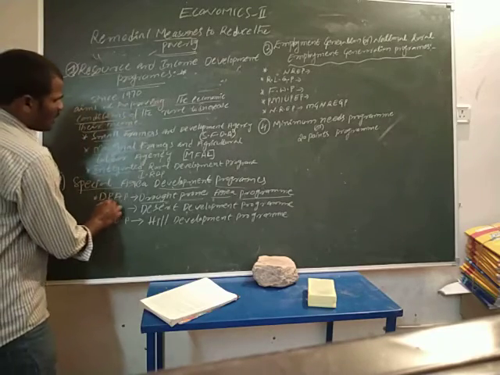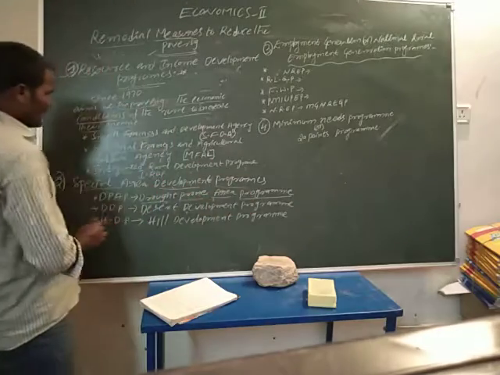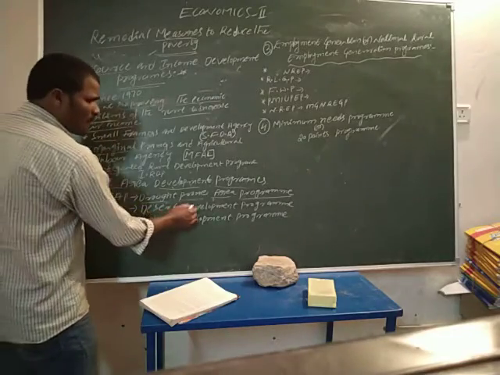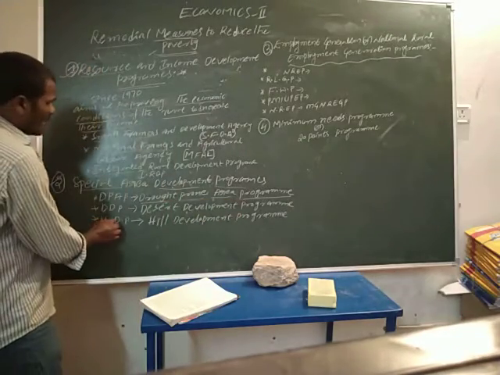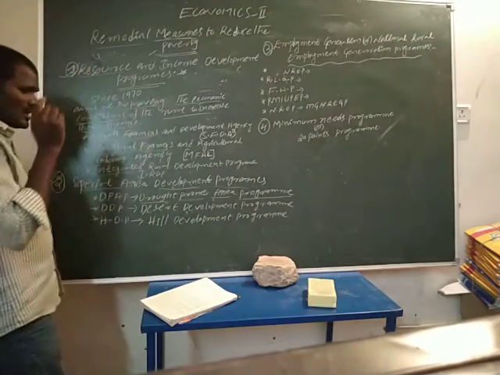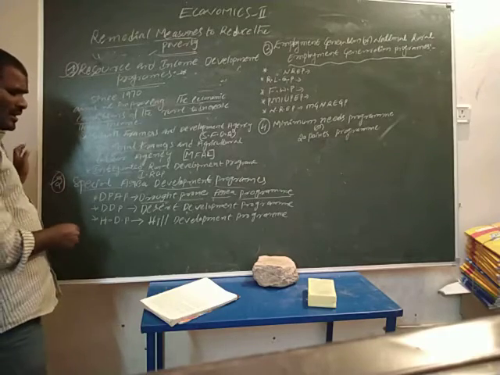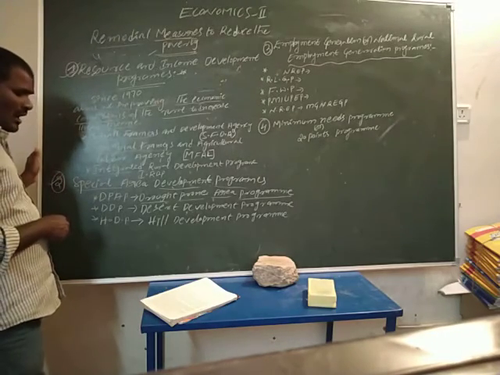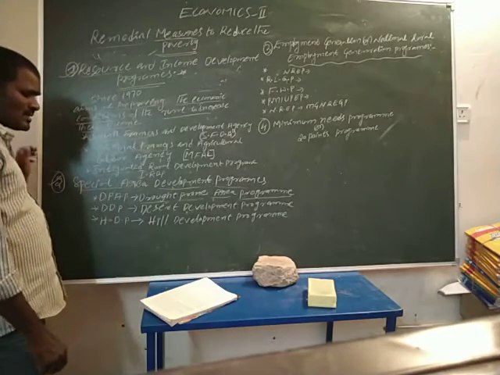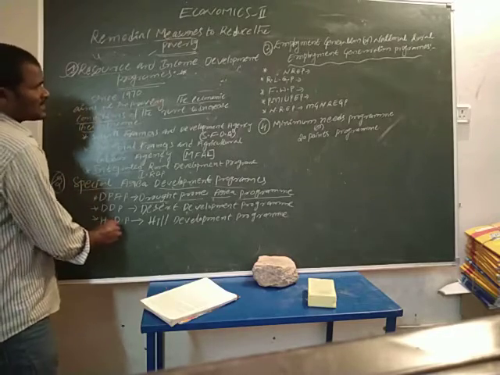First one is DPAP, Drought Prone Area Program. Next one, DDP, Desert Development Program. Next one, HDP, Hill Development Programs. Including the programs which were aimed at forestry and dry areas, to raise the income of the weaker section of the people.